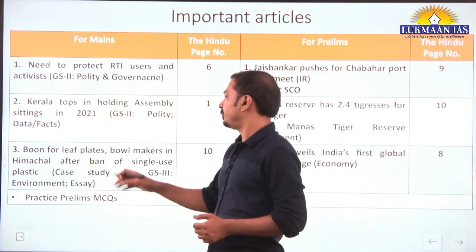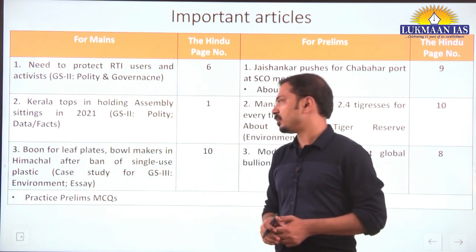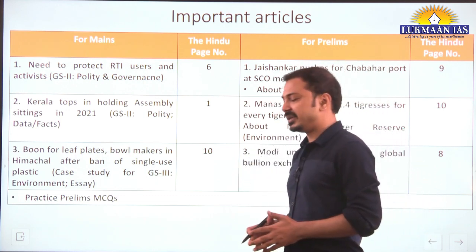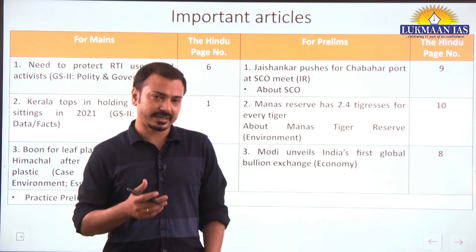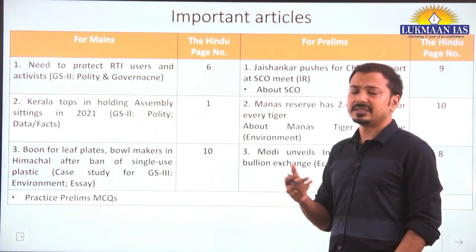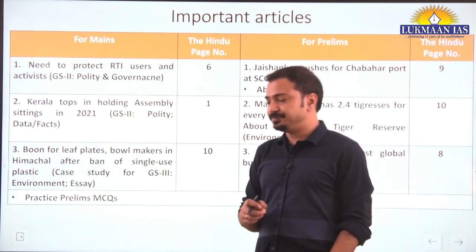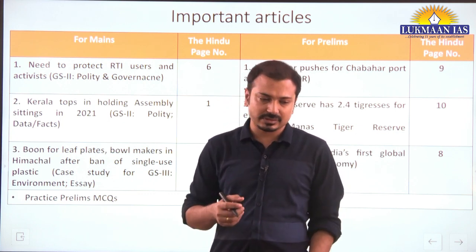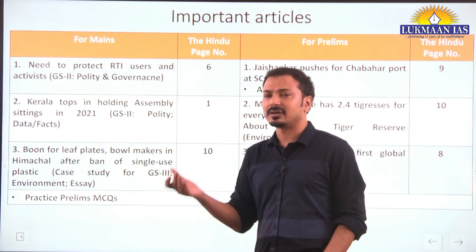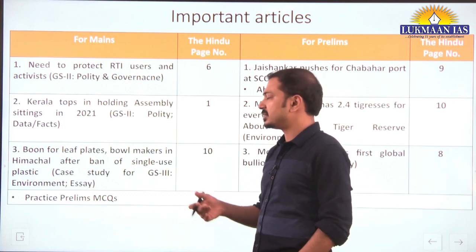Then boon for leaf plates, bowl makers in Himachal Pradesh after ban on single use plastic. So it can be used as a case study for GS3 paper environment section if suppose the question is related to single use plastic ban that is being implemented from the 1st July of this year, and along with that the alternatives that are required, sustainable alternatives for such single use plastics, for example the cutlery that we use or the restaurants use, that can be the sustainable alternative.